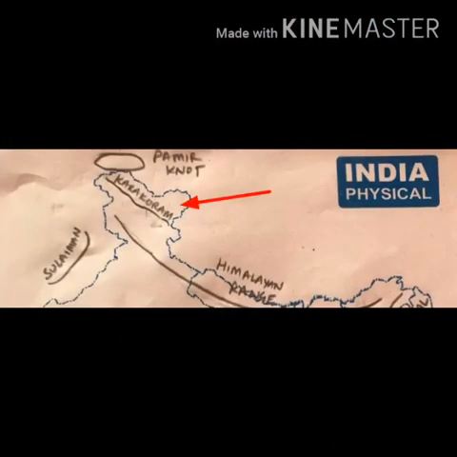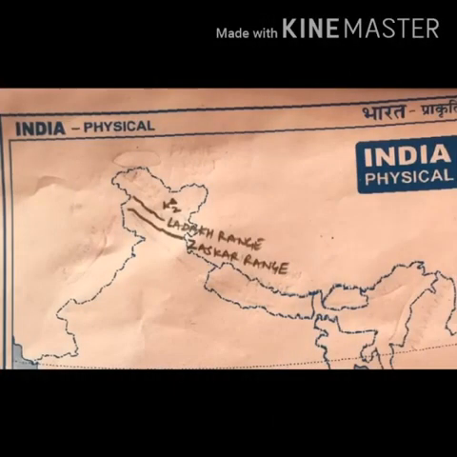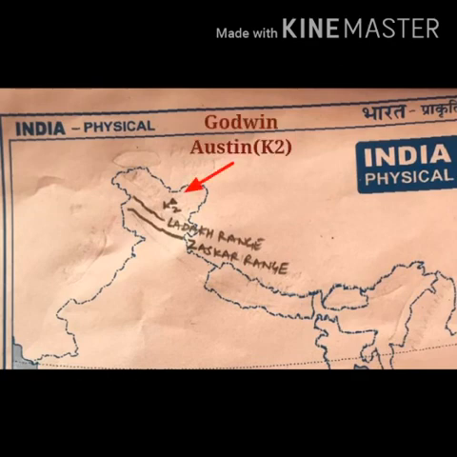Now in the northern mountains, first is the Karakoram Range. It lies in the extreme north of India between the Pamir Plateau and the Indus River. The world's second highest peak, Mount K2, that is Mount Godwin Austen, lies in this range.